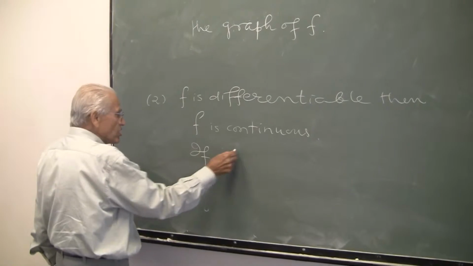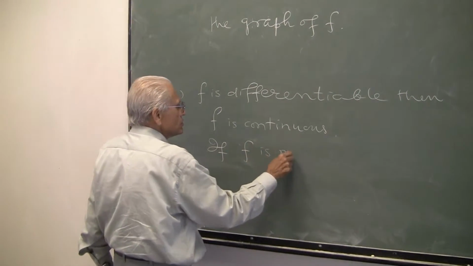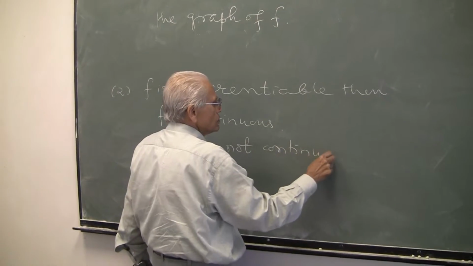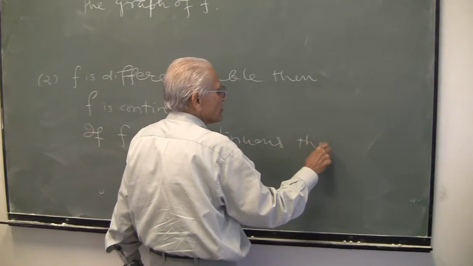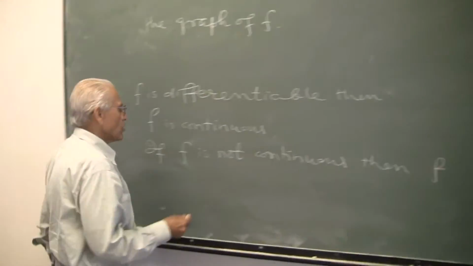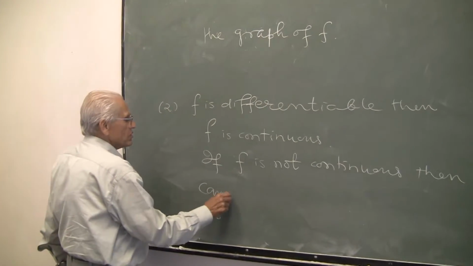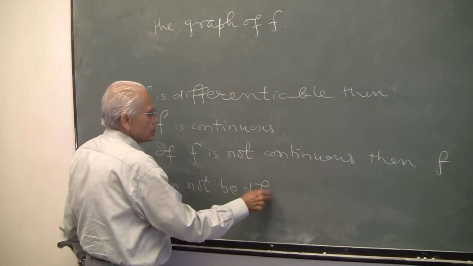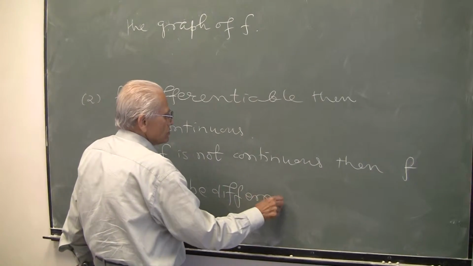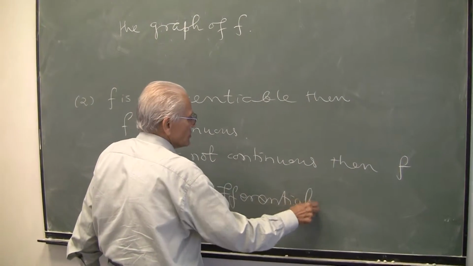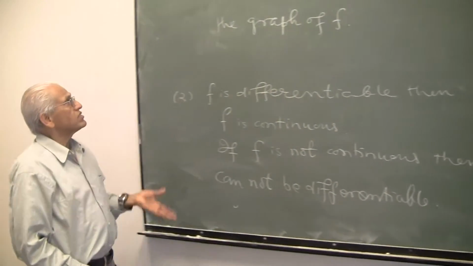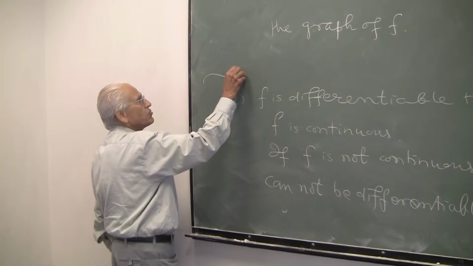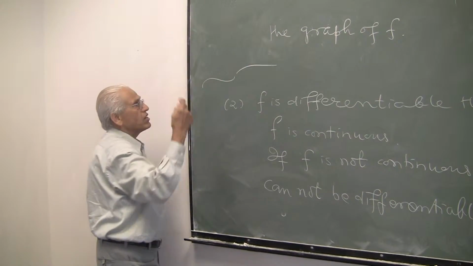If f is not continuous, then of course f cannot be differentiable. These two mean the same thing. If a function is broken, here for example, you cannot have a derivative at the point.